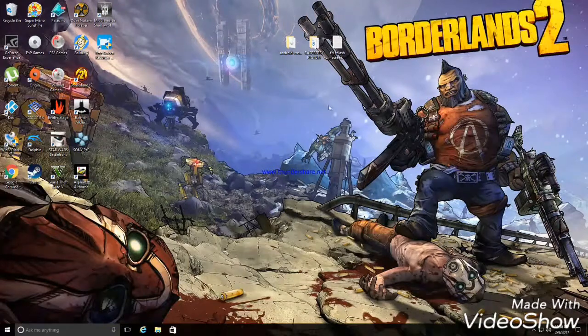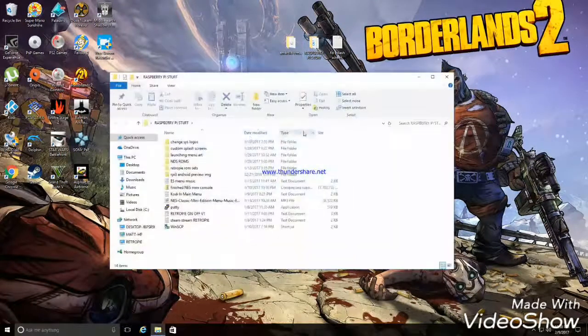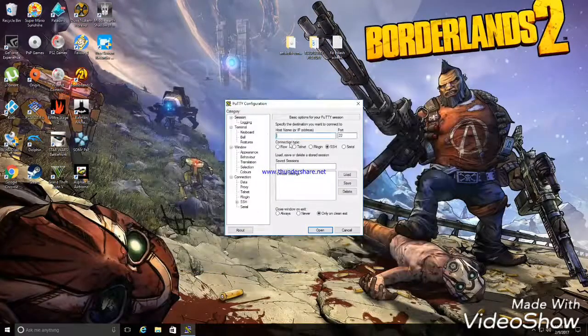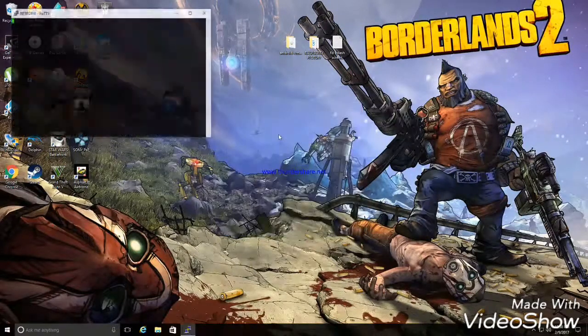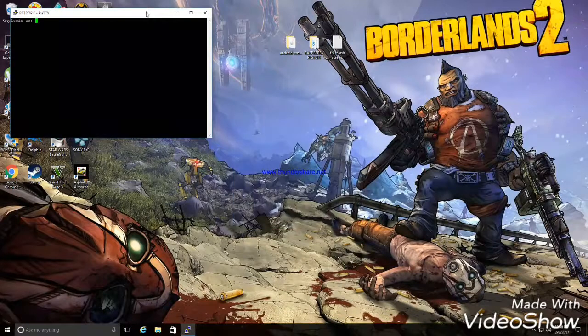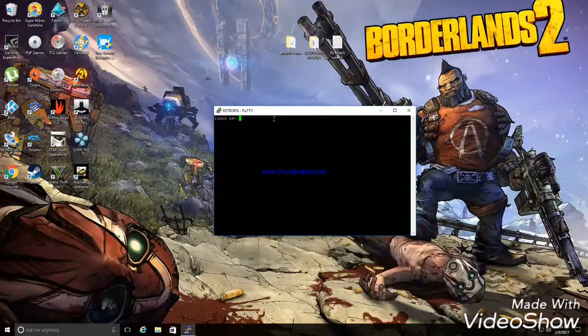to need is PuTTY. So we're going to open up PuTTY and connect into the Pi. If you don't know how to do this, for the host name you can either type in RETROPIE in all caps, enter, or you can type in the IP address of your Pi. So we're going to log in as pi. Password is going to be all lowercase raspberry.